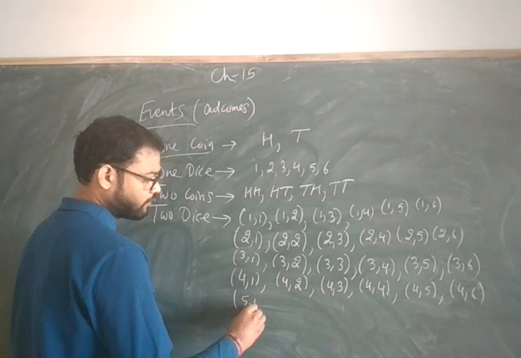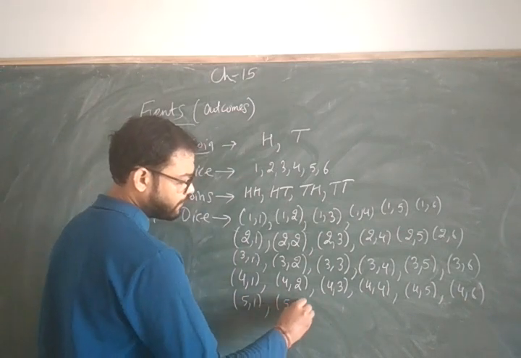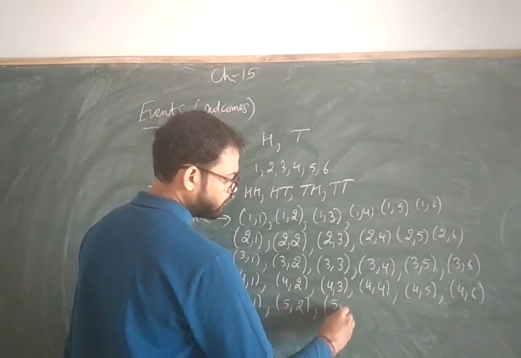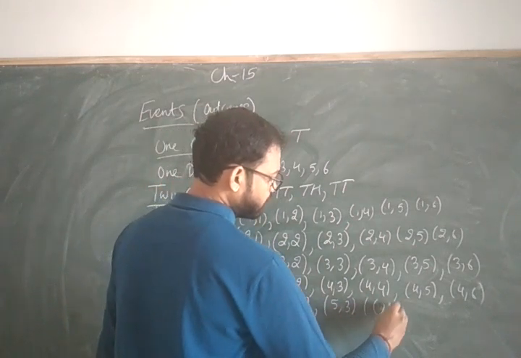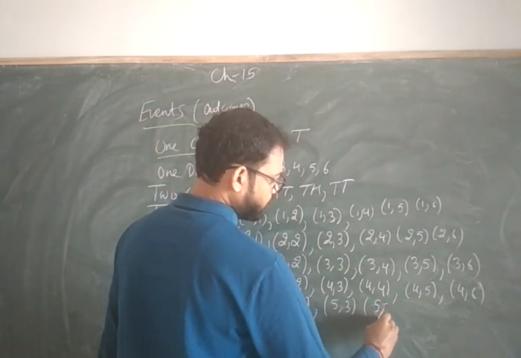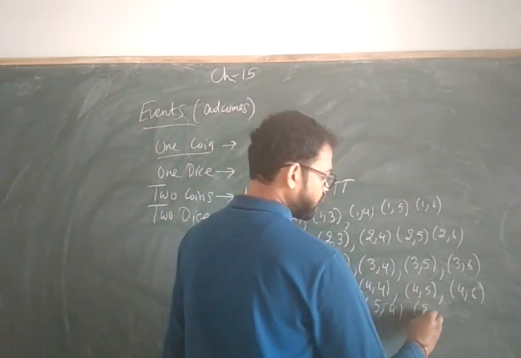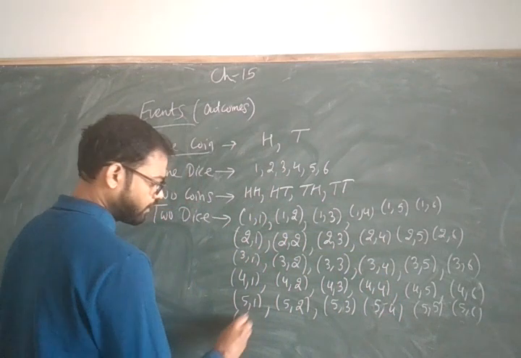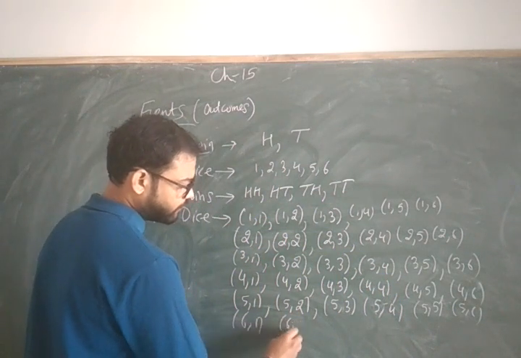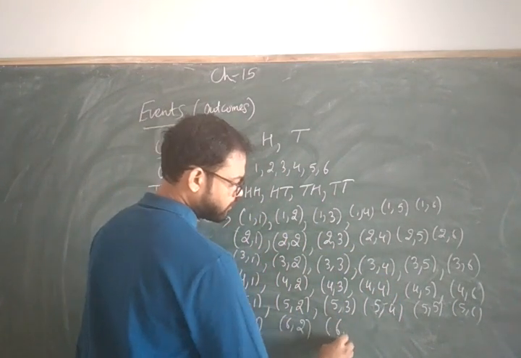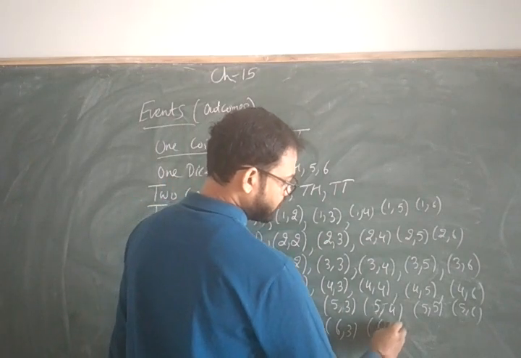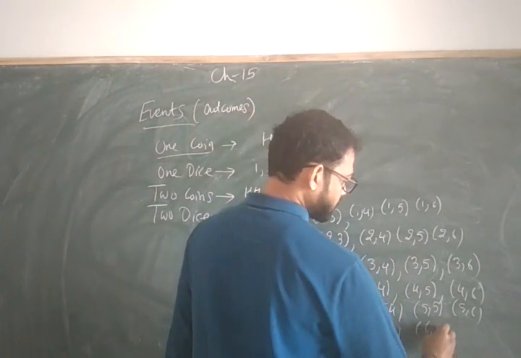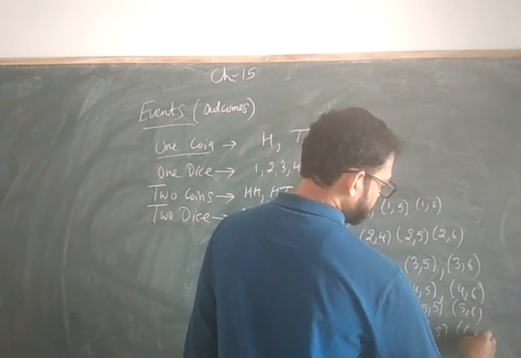And in the same way, 5 1, 5 2, 5 3, 5 4, 5 5, 5 6. And the last, 6 1, 6 2, 6 3, 6 4, 6 5, 6 6.